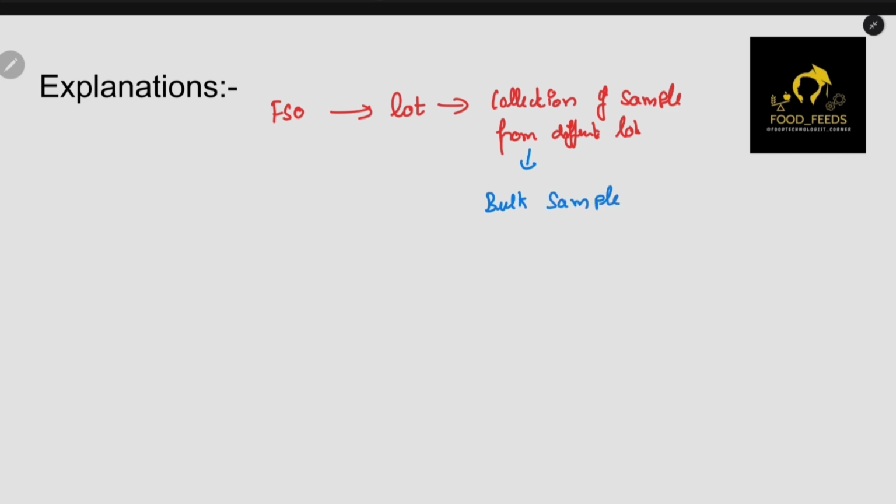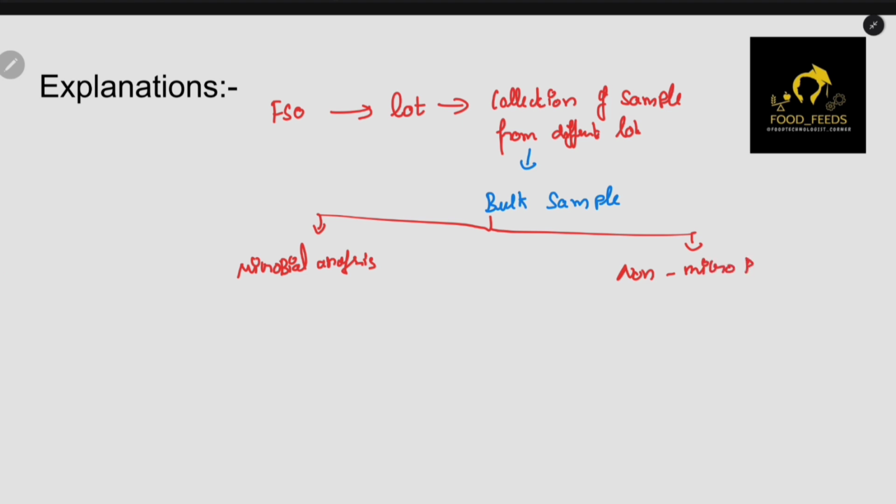Okay, so once you have made a bulk sample, there are two ways you have to divide it. And this is very important, guys, listen. One is microbial analysis and non-microbial analysis.